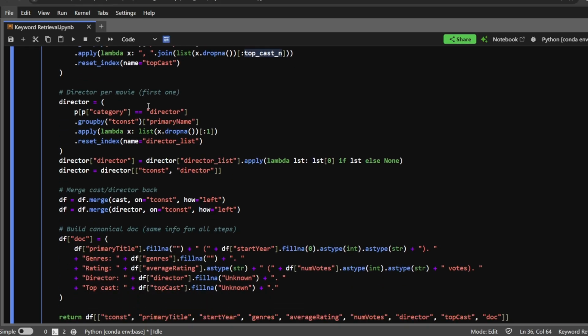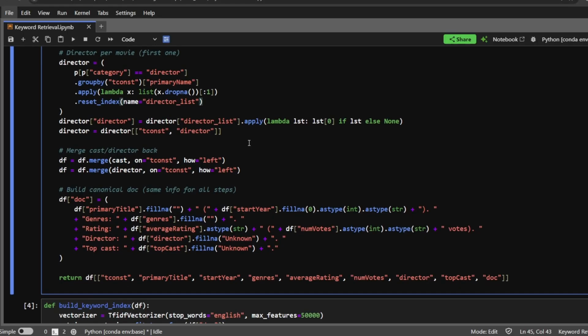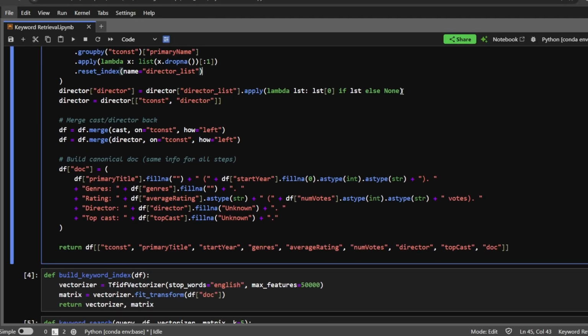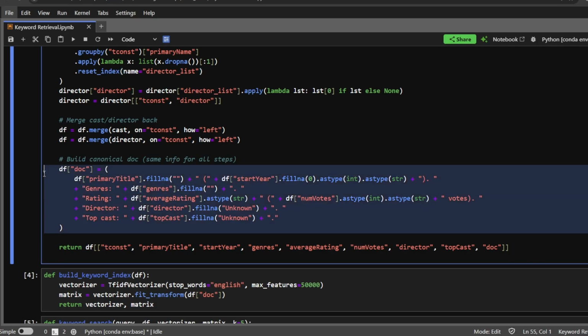To get the director, we'll group the director by movie and then we'll take the first director and store it in a new column as director. In the next step, we'll add the cast and director info back into the movie data frame. Finally, the most important step, we'll build the canonical doc by combining all the information which we have derived so far into one single doc text summary column.